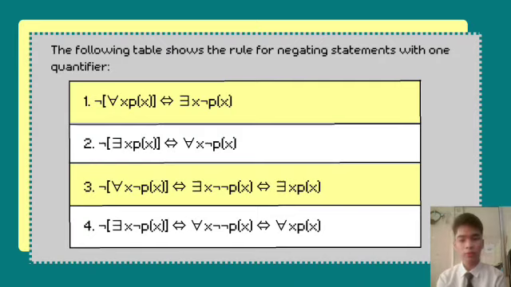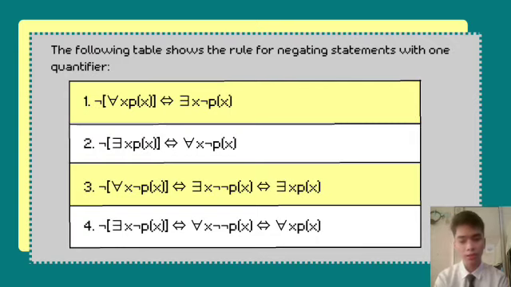Number one, we have the negation of for all x, Px, which is logically equivalent to there exists x, not Px. Next, the negation of there exists x, Px is logically equivalent to for all x, not Px.